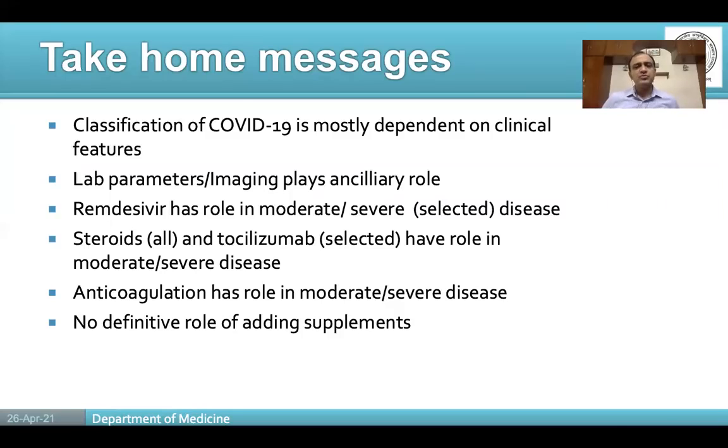So these are my take-home messages. I would like to emphasize that for any patient of COVID-19, we should try to classify it as mild, moderate, or severe, because the algorithm moves according to that, and we should be careful about the treatment algorithm, because it's not that every COVID-19 patient should be treated with steroids or remdesivir or anticoagulation. We should be mindful of the indications. If the patient qualifies for a particular drug, then and only then should we use that particular drug in that particular patient.